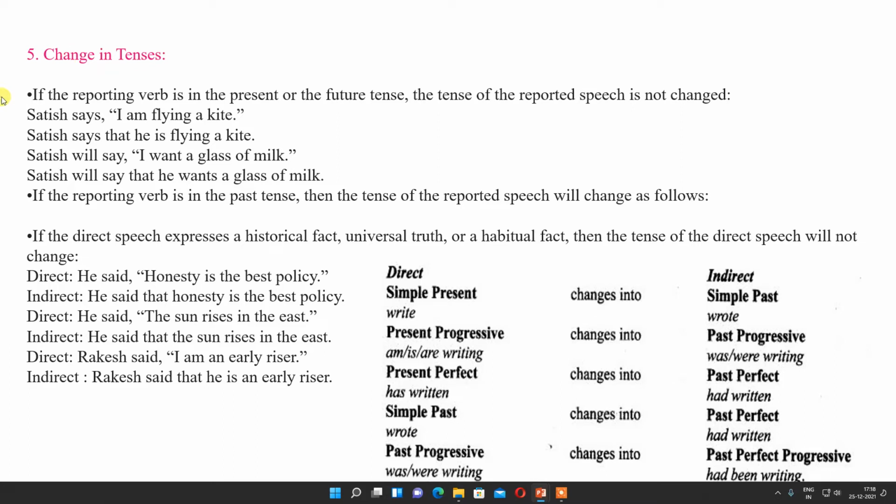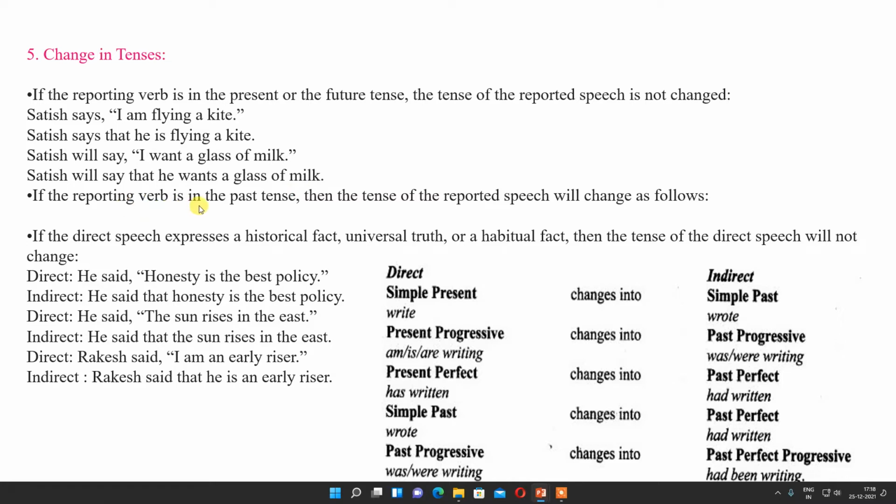Now, change in tenses. If the reporting verb is in present or future tense, the tense of the reported speech is not changed. Listen carefully. If the reporting verb is in present tense or future tense, the tense of the reported speech is not changed. For example, Satish says, "I am flying a kite." Satish says that he is flying a kite, because it is a present tense. Satish will say, "I want a glass of milk." Satish will say that he wants a glass of milk.